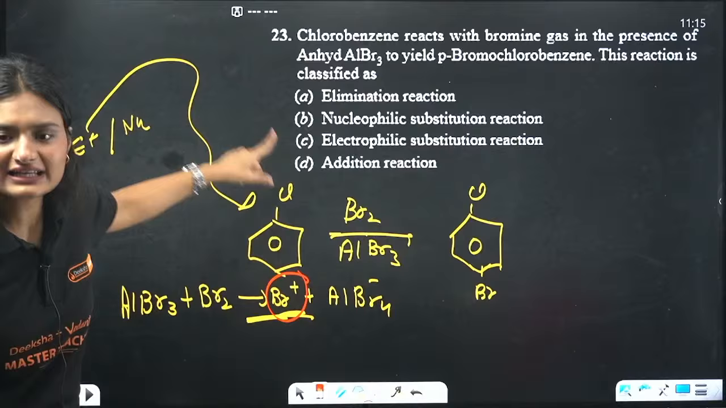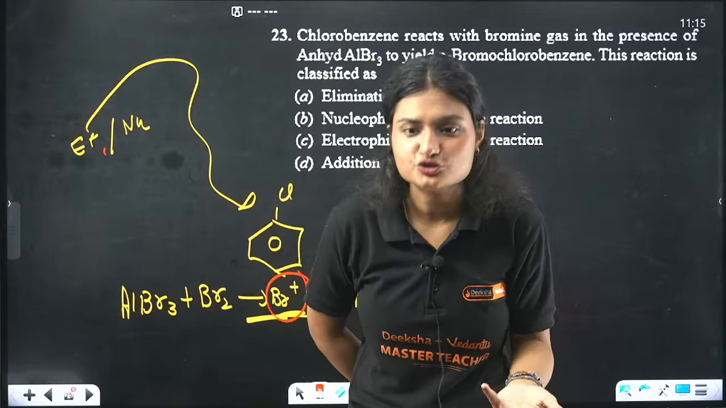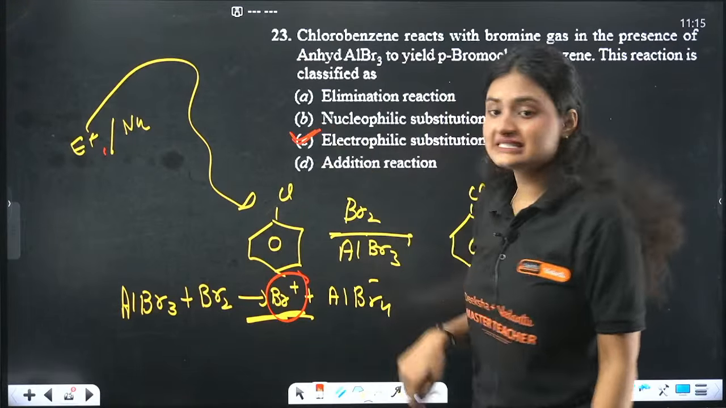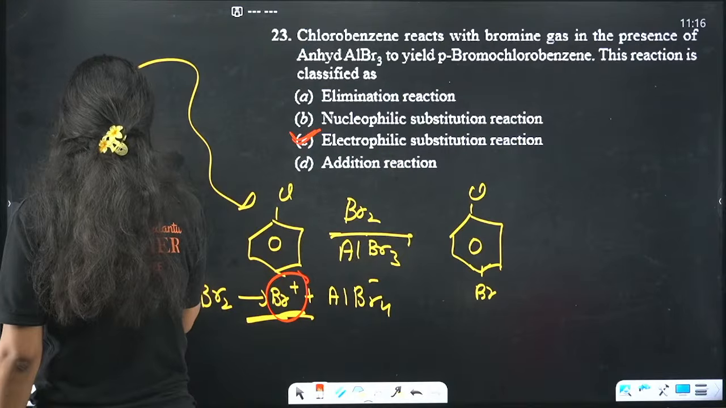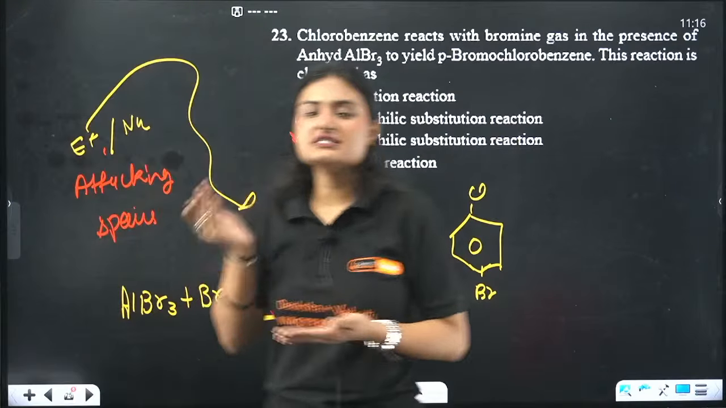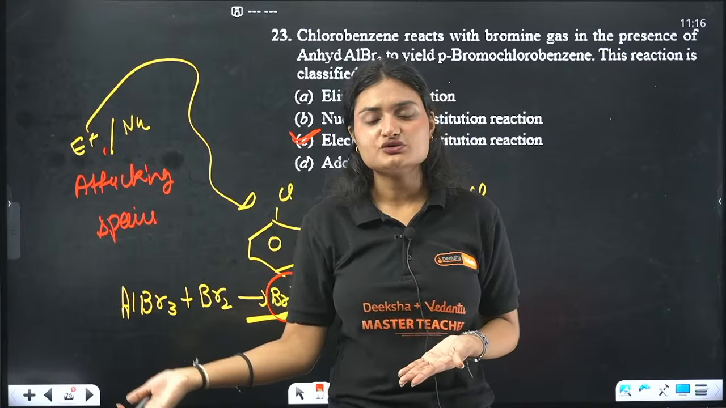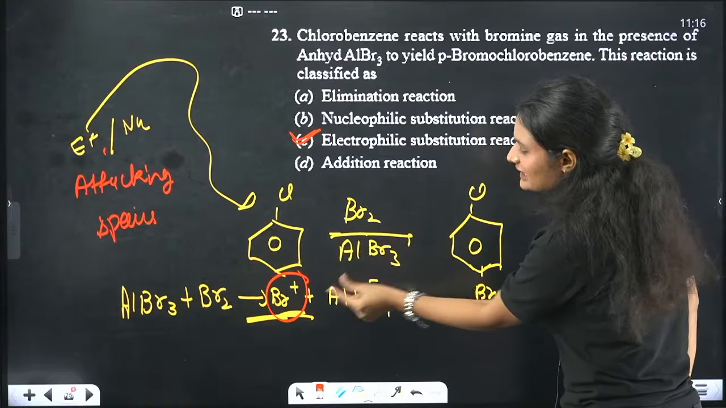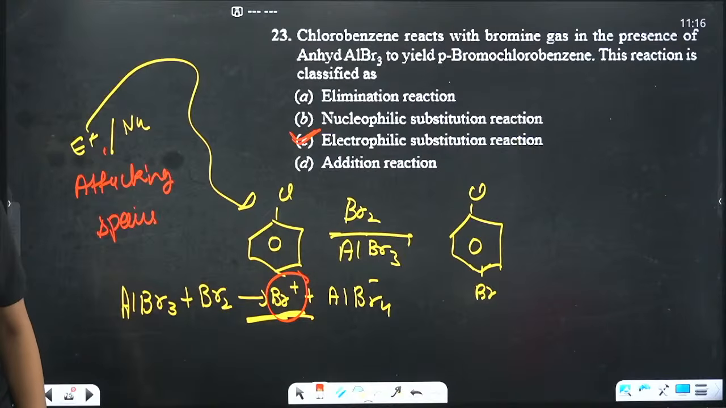So if an electrophile is attacking, it will be an electrophilic substitution reaction. So the correct answer is option C. Remember, whatever be the attacking species, the name of the reaction is given on the basis of that. If the attacking species is an electrophile, it is electrophilic substitution. If the attacking species is a nucleophile, it is nucleophilic substitution. In this case it is electrophilic substitution because Br positive, the electrophile, is attacking. Clear?